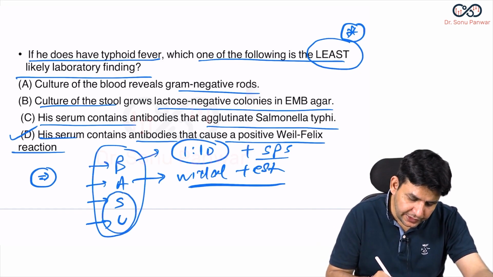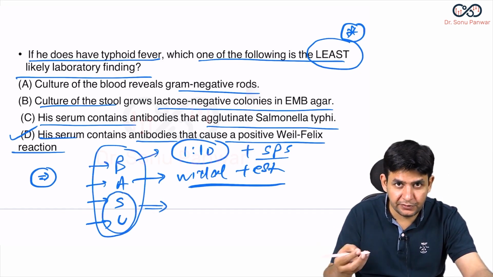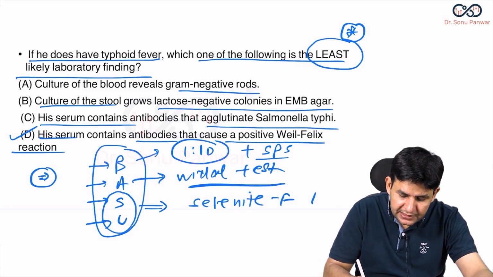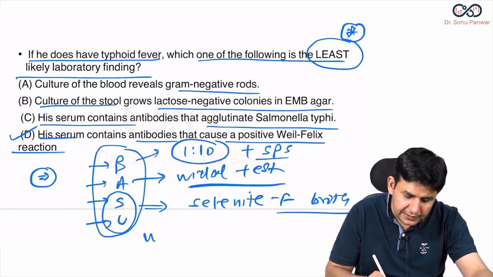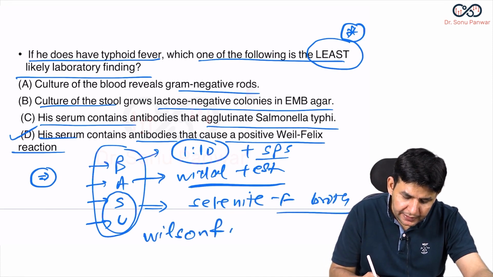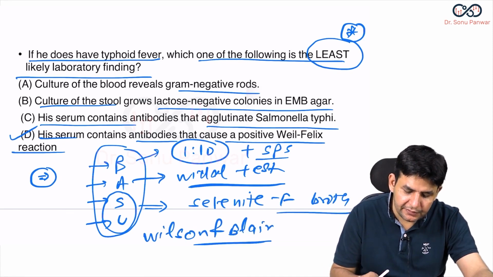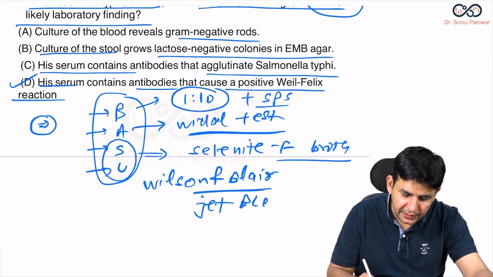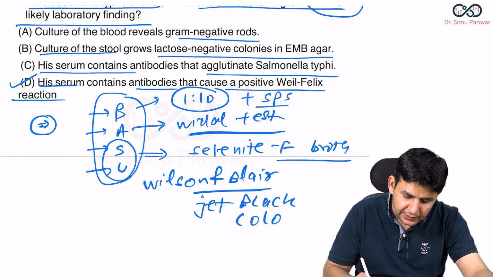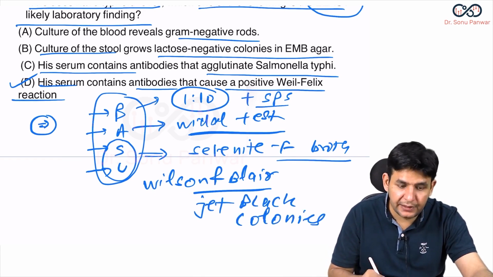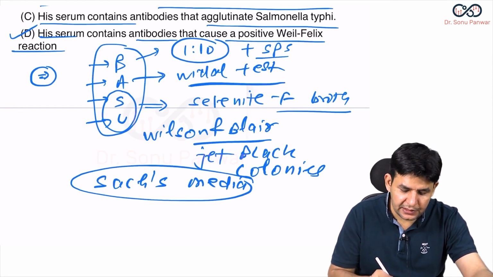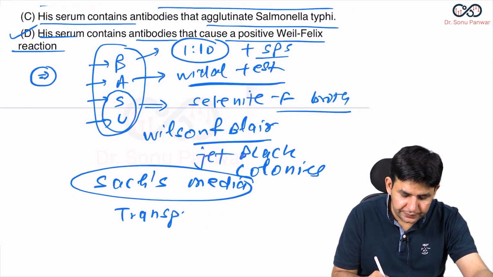Stool and urine, these are grown in which enrichment media, guys? Selenite F broth. And which is the best selective media if somebody asks you? That is Wilson and Blair. And this Wilson and Blair has which type of colonies? It has jet black colonies of this particular Salmonella. Jet black colonies. Okay. And which is the transport media if somebody asks you? That is the Sachs. Now you will say that this is for Shigella, sir. This is for both. The Sachs media is a transport media for both.